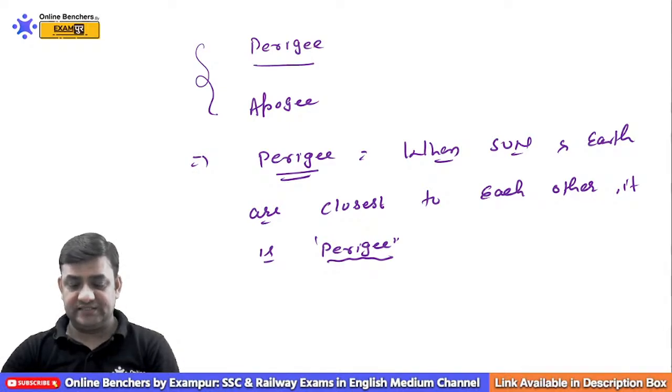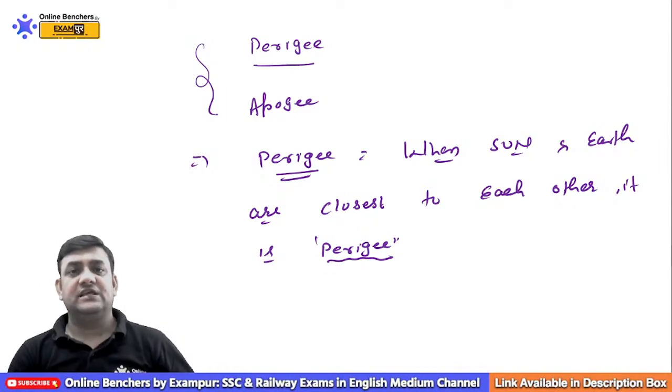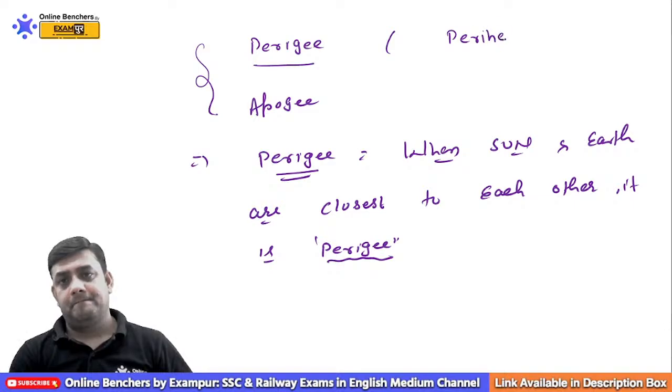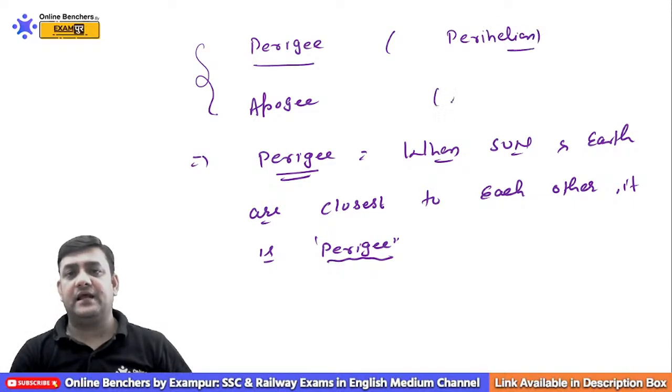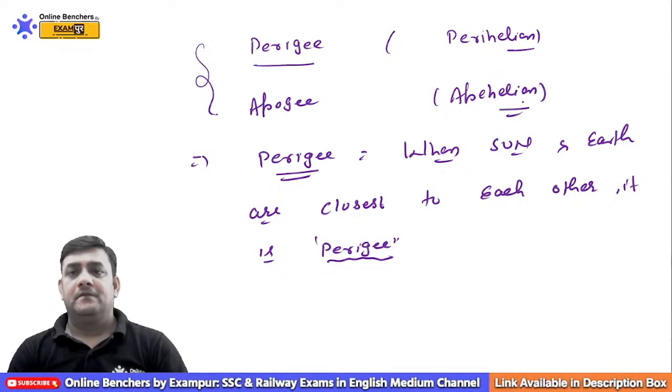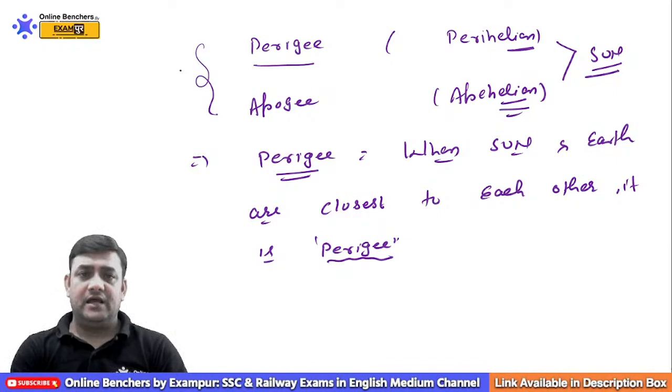One is apogee, another is perigee. You see, one is called the perihelion and another is called the aphelion. Perihelion and aphelion are with respect to the sun, and perigee and apogee are with reference to the moon.